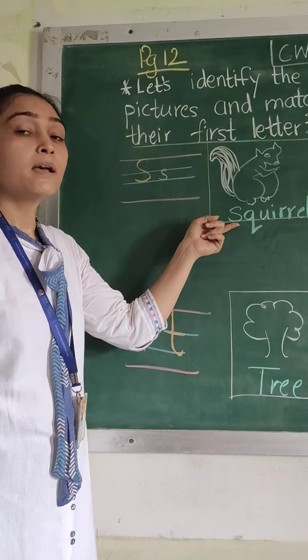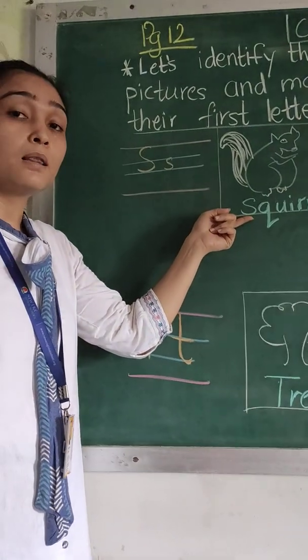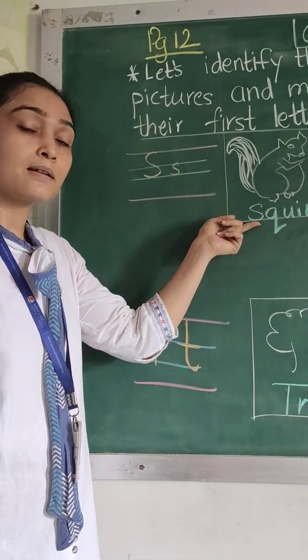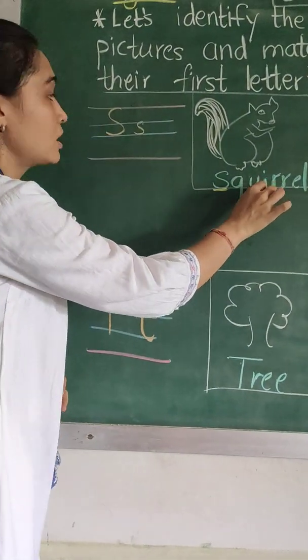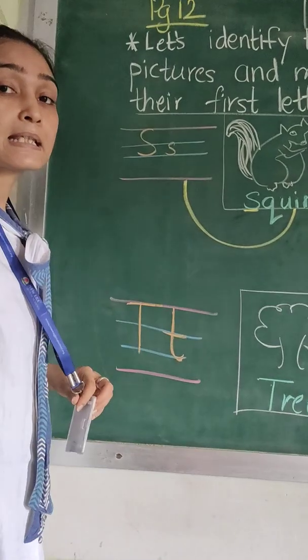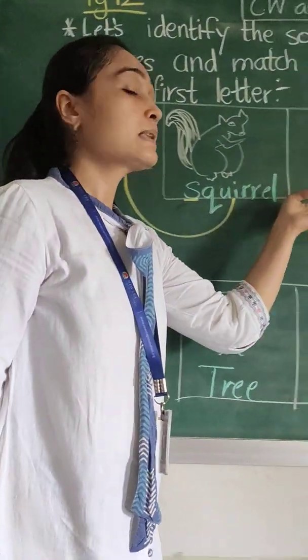What do you hear when I say squirrel? Squirrel. I hear the sound of S. So I will match this picture to letter S. Squirrel. Next is the picture of a tap.